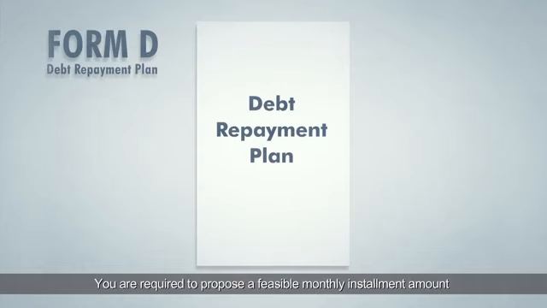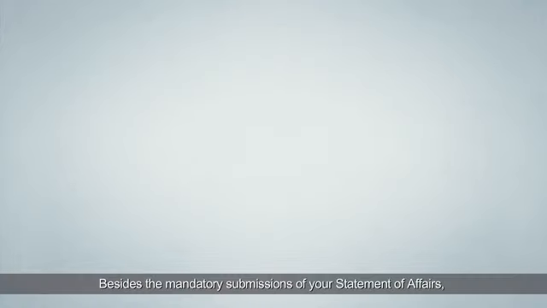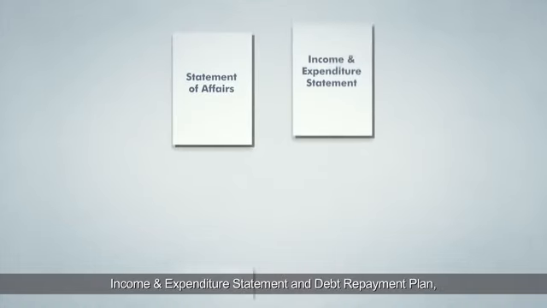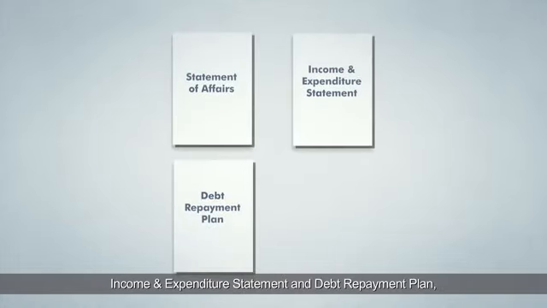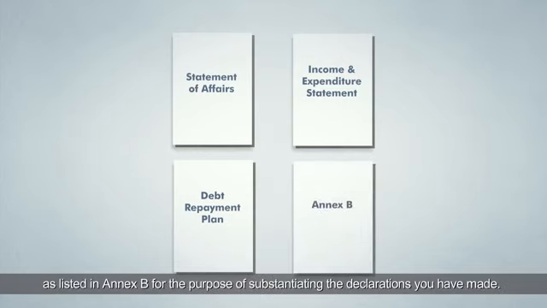You are required to propose a feasible monthly installment amount based on your disposable income. Besides the mandatory submission of your Statement of Affairs, Income and Expenditure Statement, and Debt Repayment Plan, you are also required to submit various supporting documents as listed in Annex B for the purpose of substantiating the declarations you have made.